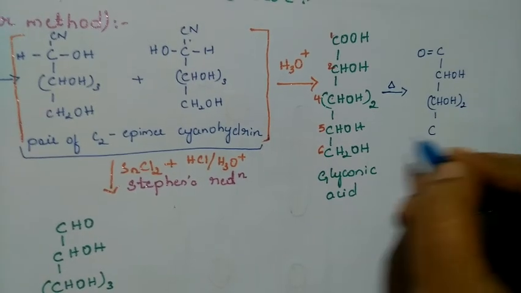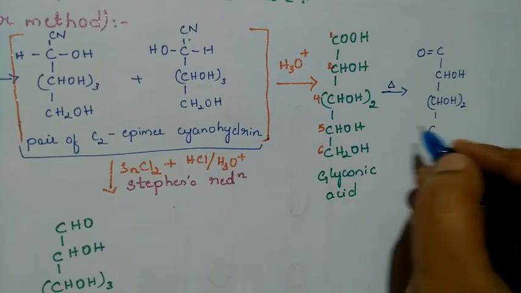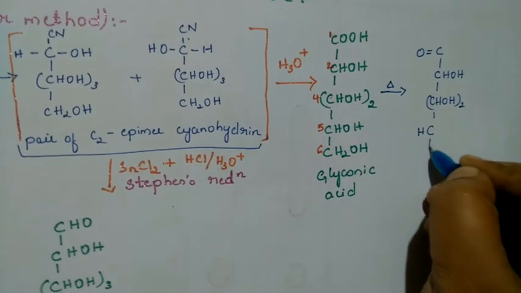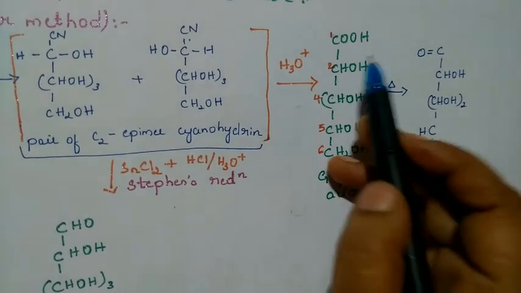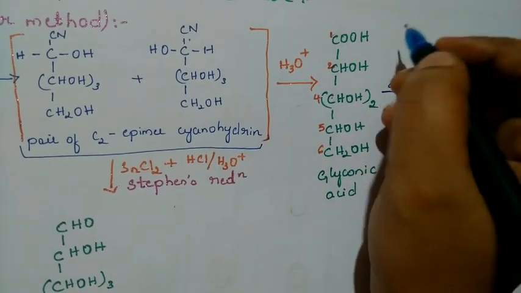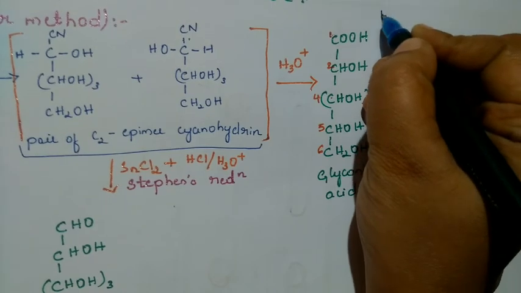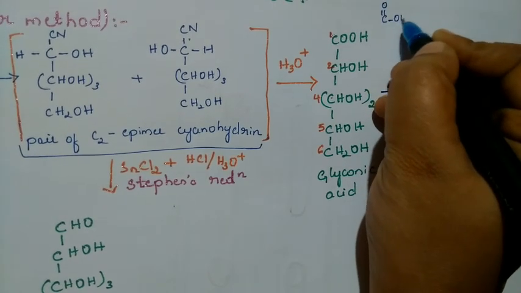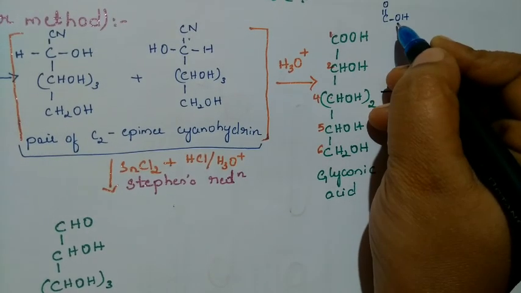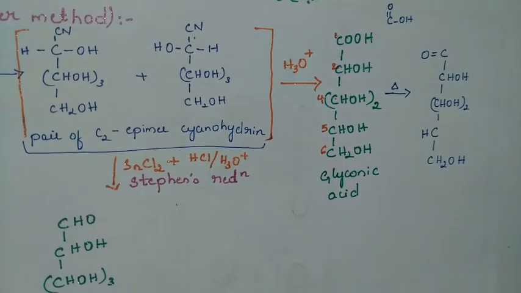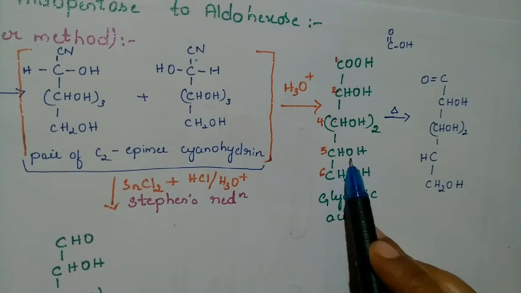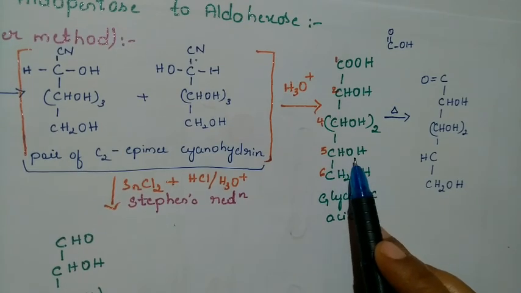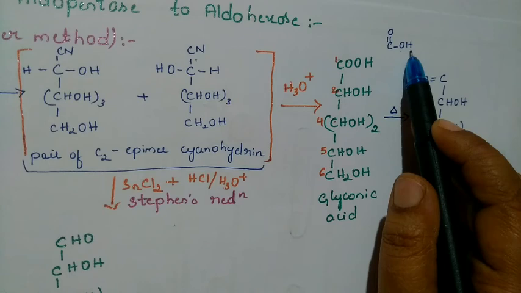And again this CHOH, when it comes, it is CH. This is as it is, CHOH. Observe, here this group can be written as C double bond O, OH. In our fifth carbon, an OH group is there, so OH and here also OH.